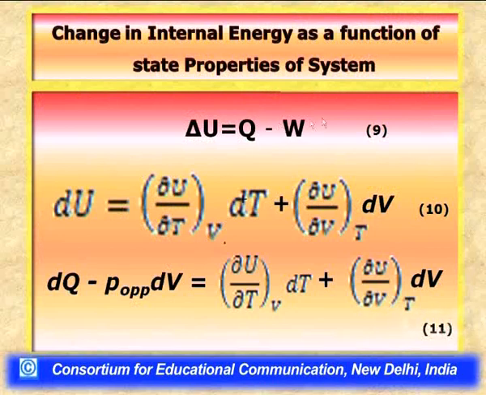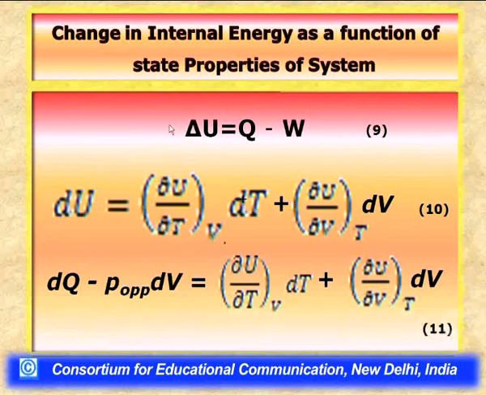The heat and work effects are path functions. That is, if a system undergoes a change in state, then during the change in state we need to evaluate how much heat is involved during the transformation of the system and how much work is involved. Only then can we determine the change in internal energy of the system during the transformation, if we want to determine it purely from the first law of thermodynamics. It is a very cumbersome process to continuously keep track of the system during its transformation.